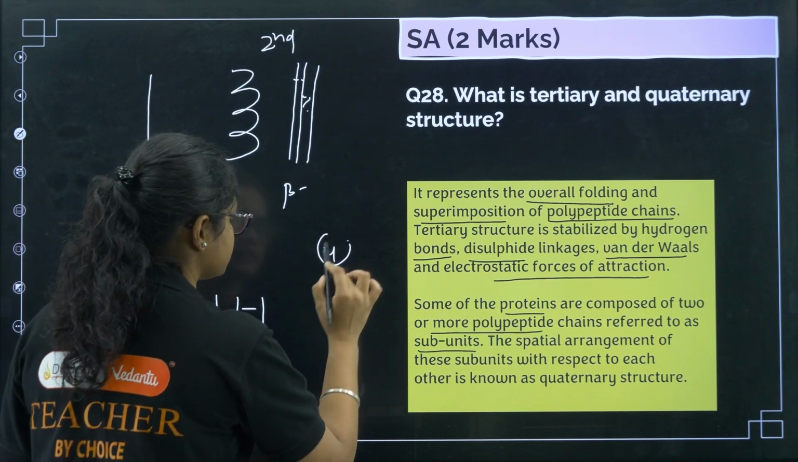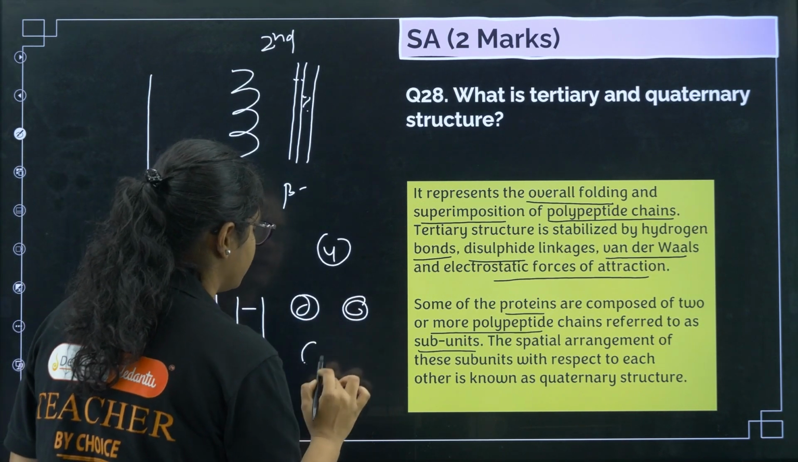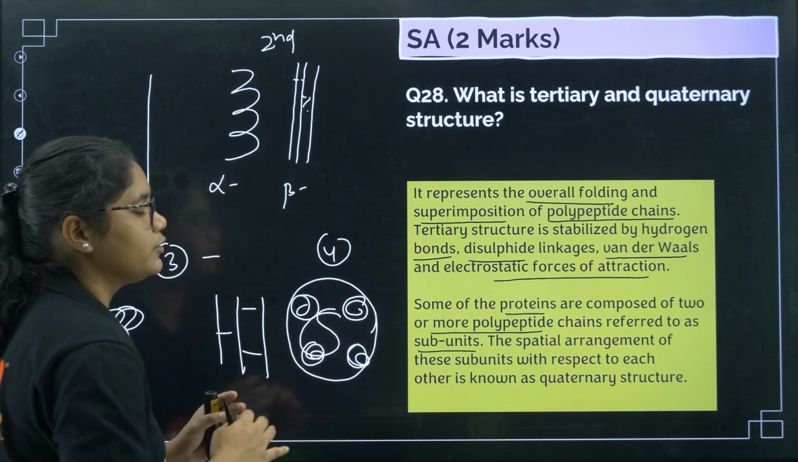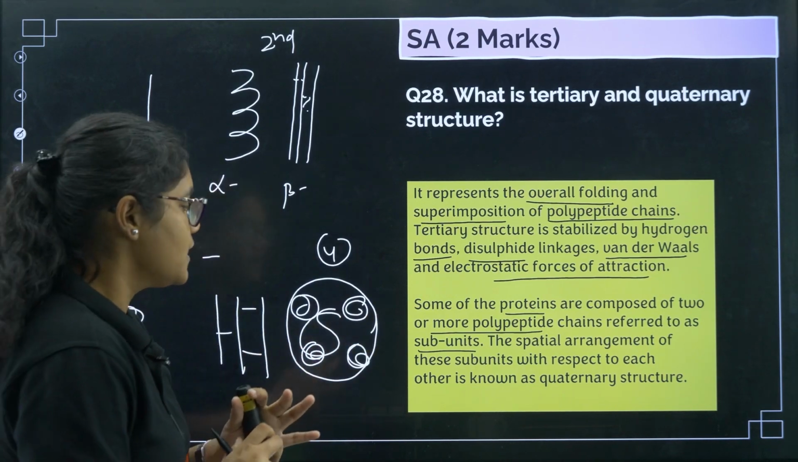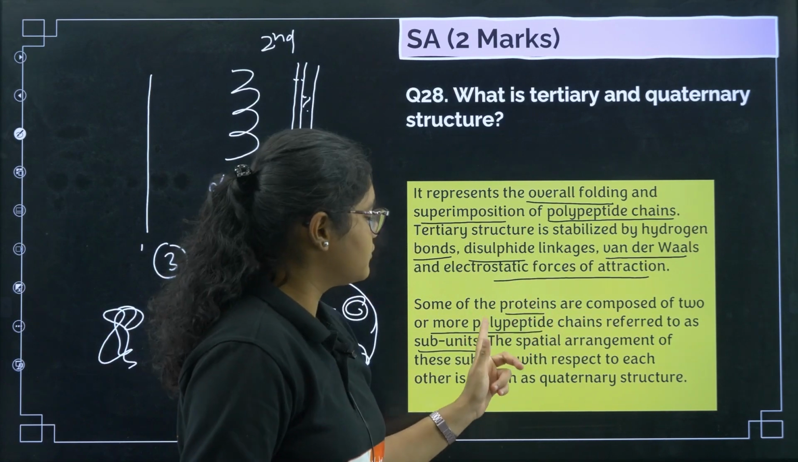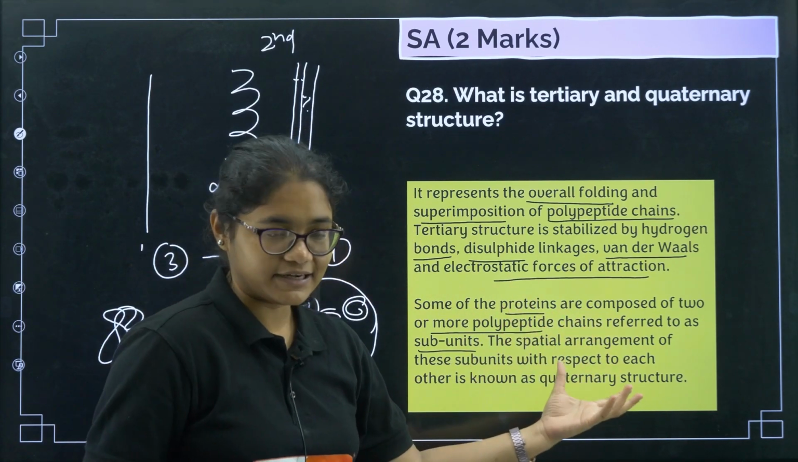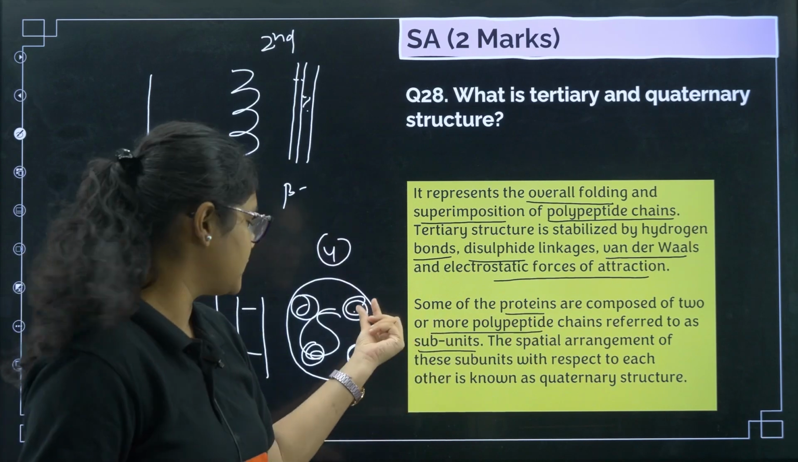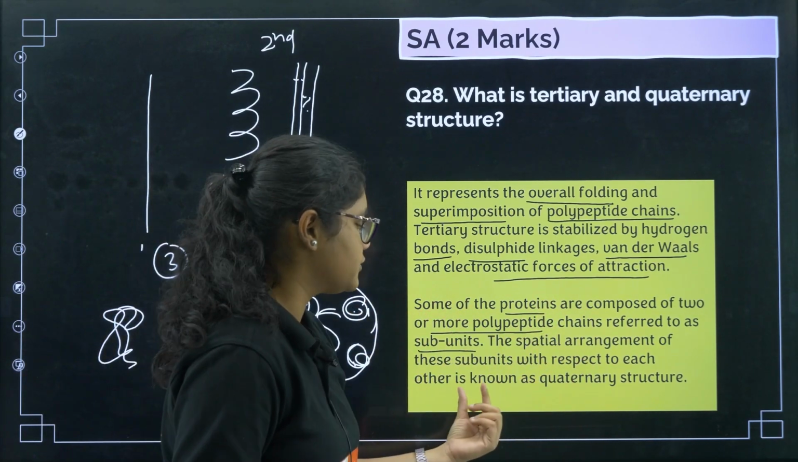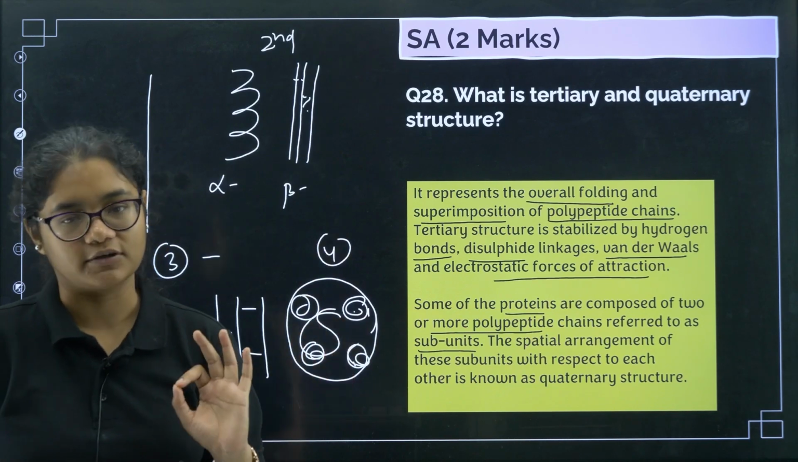But in quaternary structures, you have more than one polypeptide chain. More than one polypeptide chains form a bond to give you a quaternary structure. So you can see here, some of the proteins are composed of 2 or more polypeptide chains referred to as subunits. These are your subunits. The spatial arrangement of these subunits with respect to each other is known as your quaternary structure.